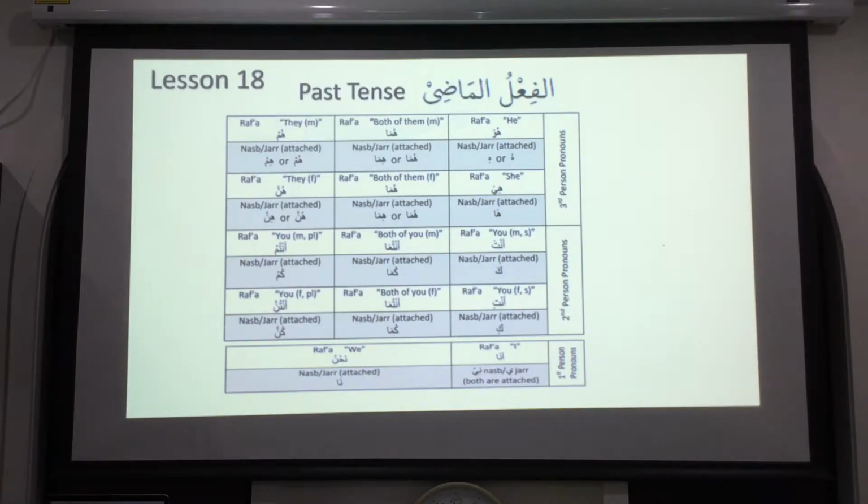How are you going to distinguish it? It depends on the context. When you read the ayah, you'll understand, whatever is attached to it. You'll understand that. So huma is the same, and hunna is all of them, the feminine.